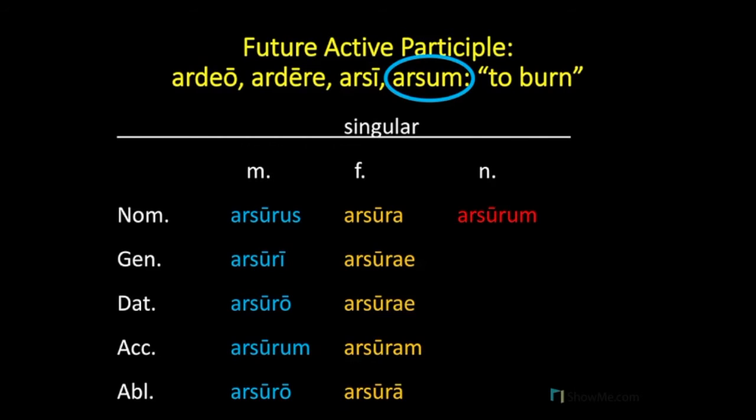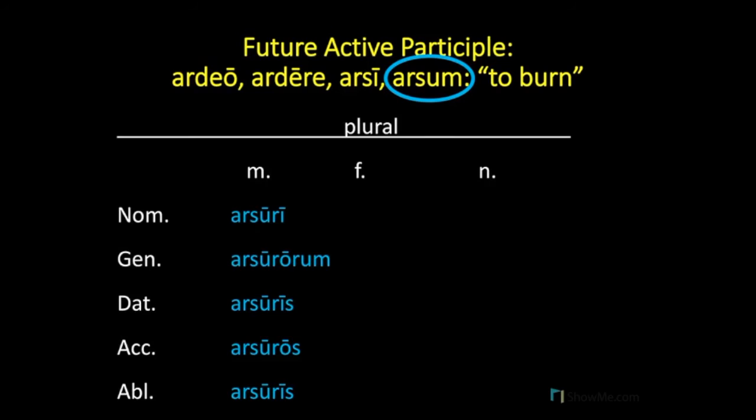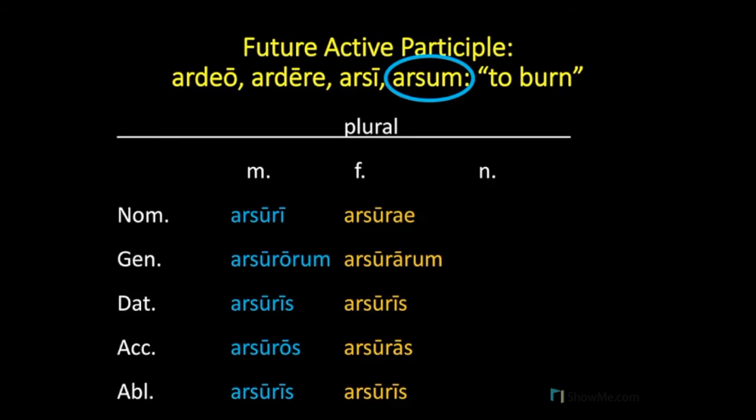The feminines will be arsura, arsurae, arsurae, arsuram, arsura. And the neuters will be arsurum, arsuri, arsuro, arsurum, arsuro. And we can decline the plurals as well. The masculine will be arsuri, arsurorum, arsuris, arsuros, arsuris. The feminines will be arsurae, arsurarum, arsuris, arsuras, arsuris. And the neuters, arsura, arsurorum, arsuris, arsura, arsuris.